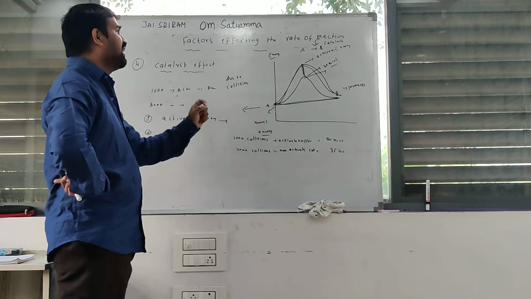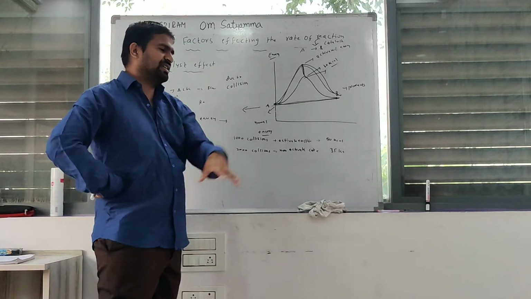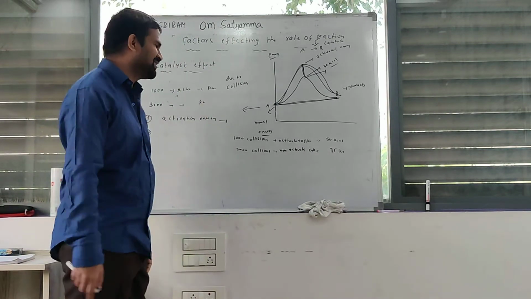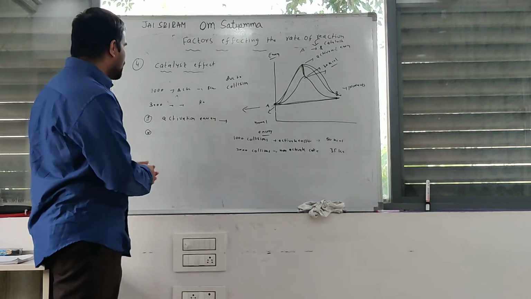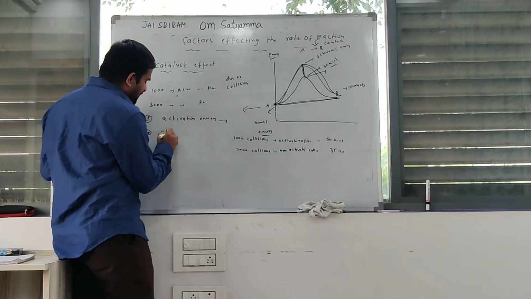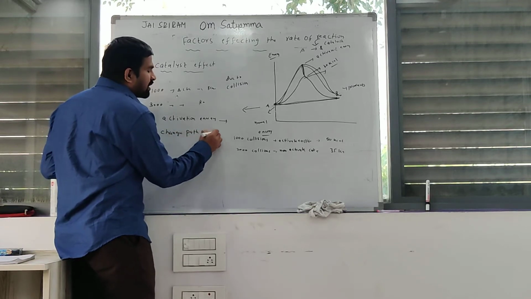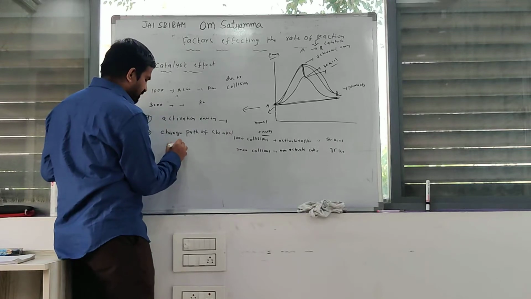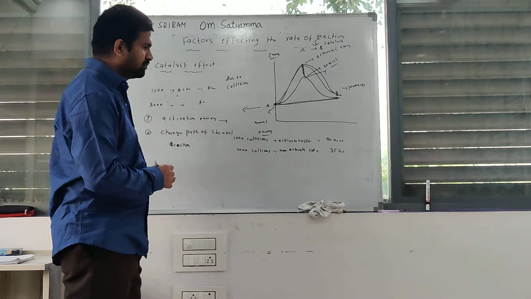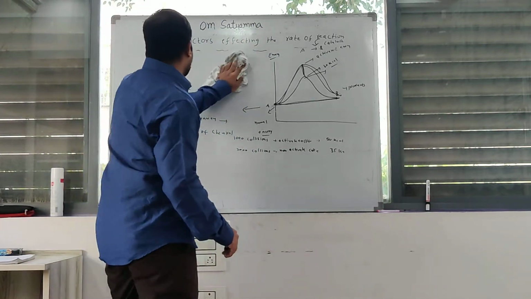If you add the catalyst to the reaction, the activation energy of this reaction is decreased. Next, it also changes the path of the chemical reaction. These two factors are very important for your purpose. Okay. Next one, last one.